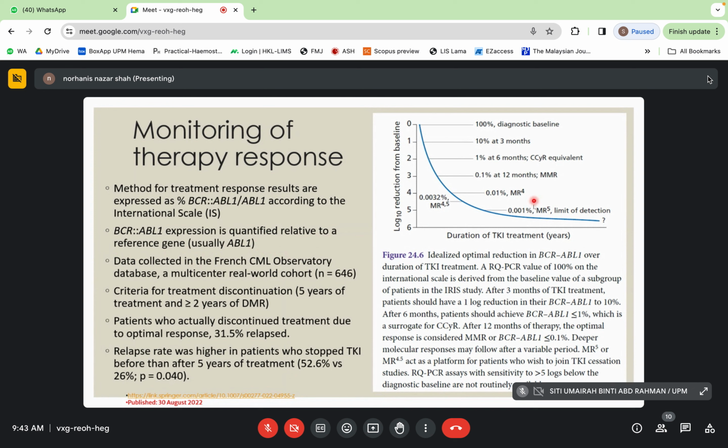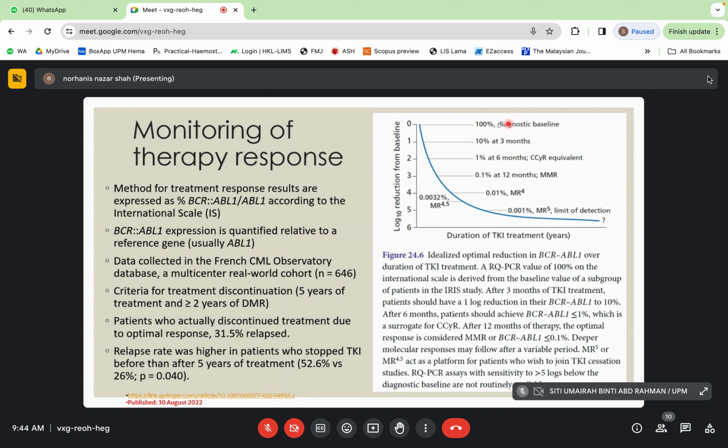So kalau kita tengok graf dekat sini, ini adalah idealized optimized reduction of BCR-ABL1 gene over duration of the tyrosine kinase treatment in years. So the PCR value is derived from the baseline value of a subgroup in patients of the IRIS study. And actually untuk tengok dia punya respon, after 3 months of TKI therapy, patient should have a 1 log reduction in the BCR-ABL1 to 10%.